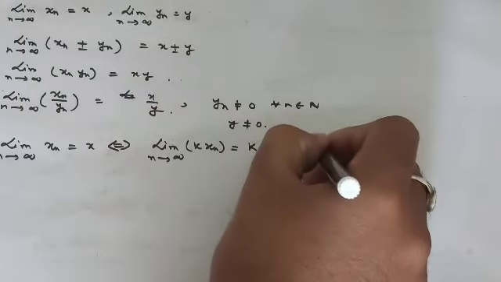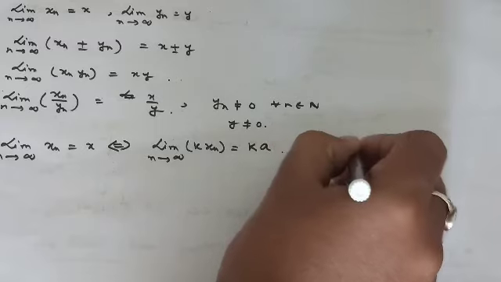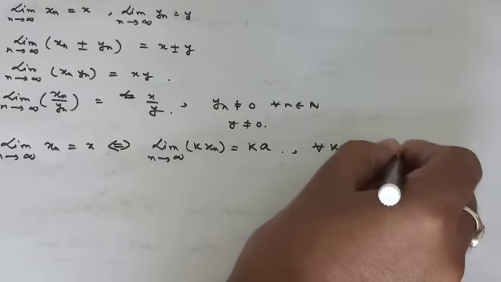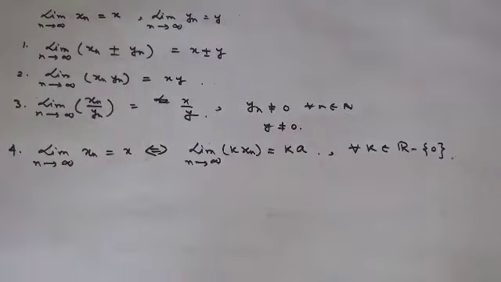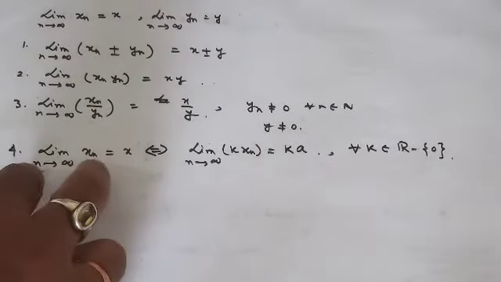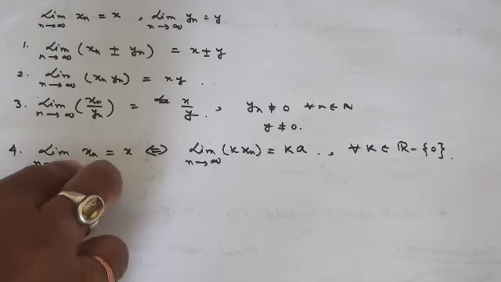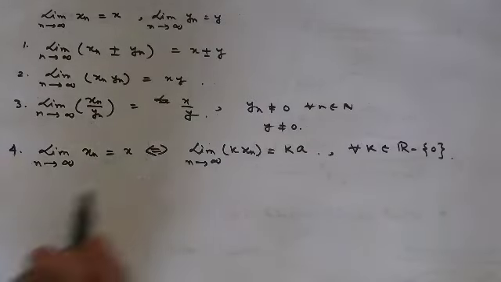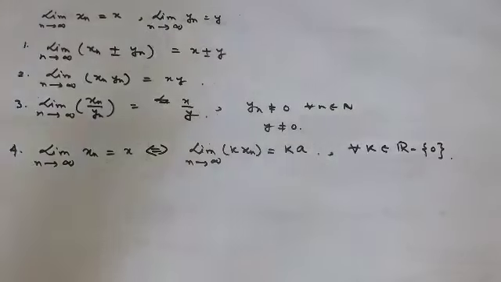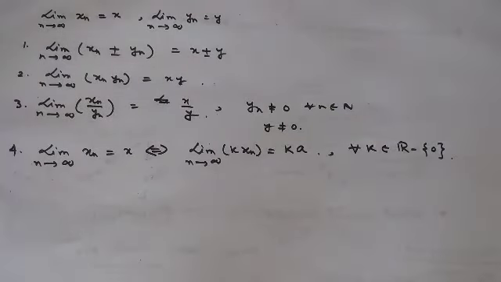But here one thing you should follow: k belongs to R minus the set {0}. So if you multiply your sequence by a non-zero constant, you get that constant multiplied with the limit, and it holds in both directions.